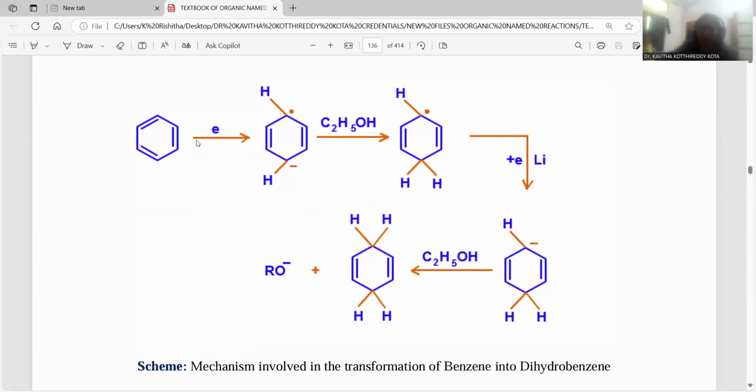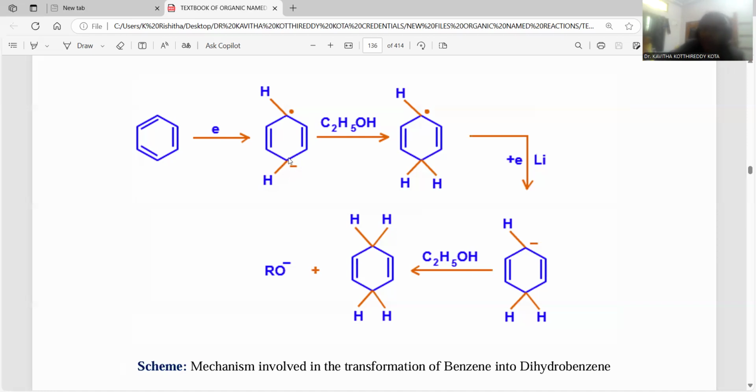It may proceed with homolytic fission of the bond. When a lone pair of electrons is there and one more electron is added, that carbon becomes negatively charged, rich in electrons, indicated with the negative charge over this carbon atom.